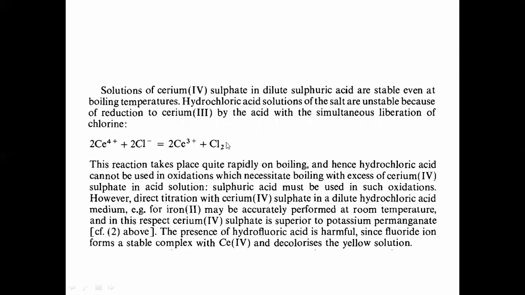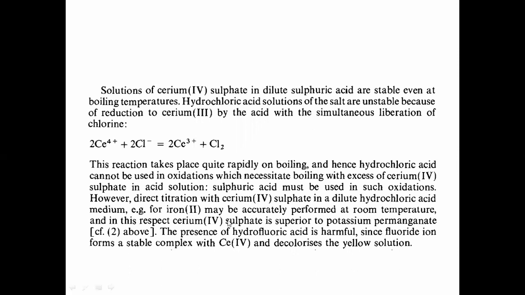Because what is liberated from that reaction? Chlorine gas is liberated, which is toxic to us. That's why we are not going to prefer the use of cerium sulfate with hydrochloric acid. The reaction will proceed, but what is the end product or by-product of this reaction? It is chlorine gas, which is toxic.